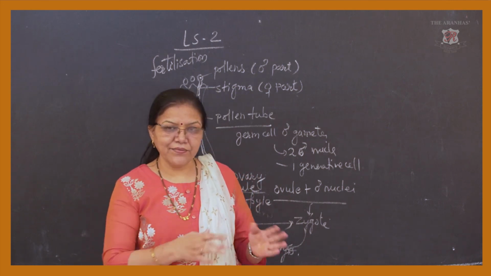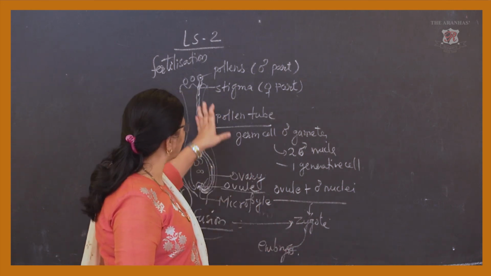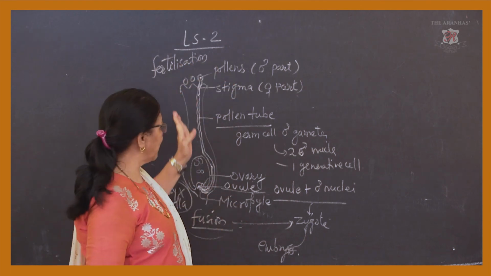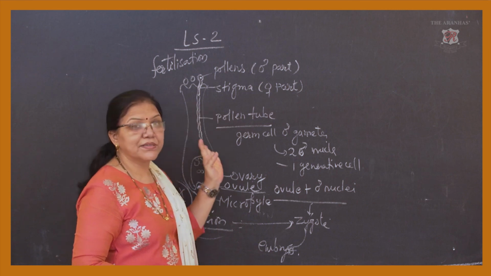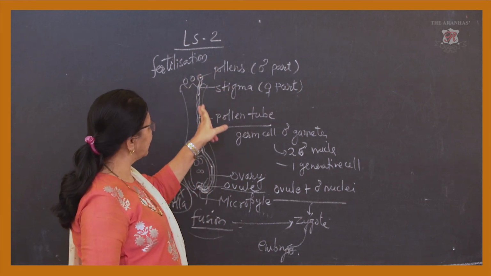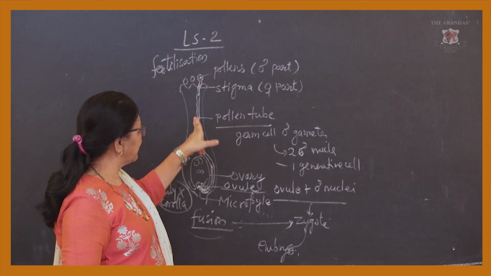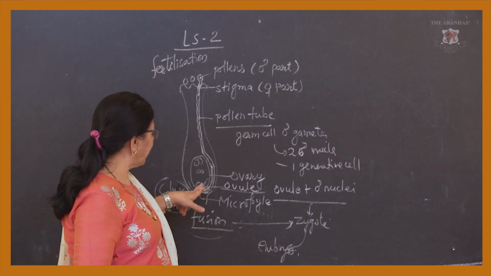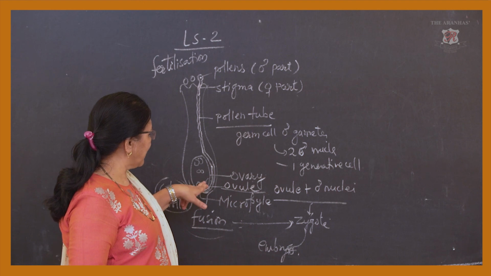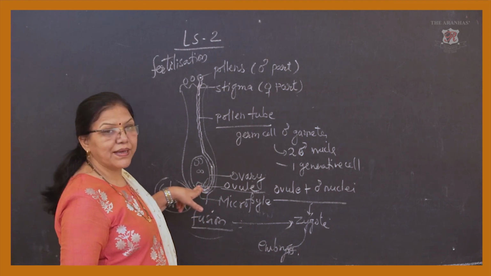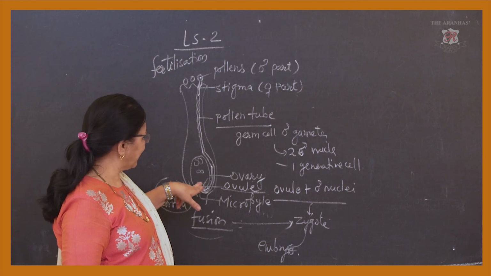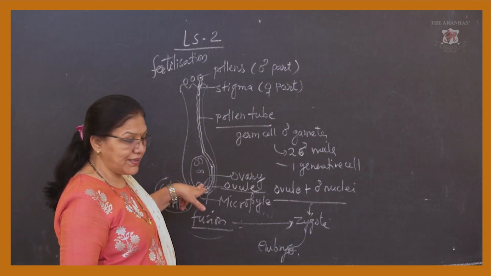After that, when everything is done, we come to the fertilization part. What exactly is fertilization? I have shown it through a diagrammatic representation. This diagram shows the pollens forming a tube. In this tube, sex cells are found, or the male gamete you can say, and that male gamete fuses with the nucleus. They enter through the micropyle. This is the entry point of the pollen tube, and the pollen tube fuses with the egg cell present over here.